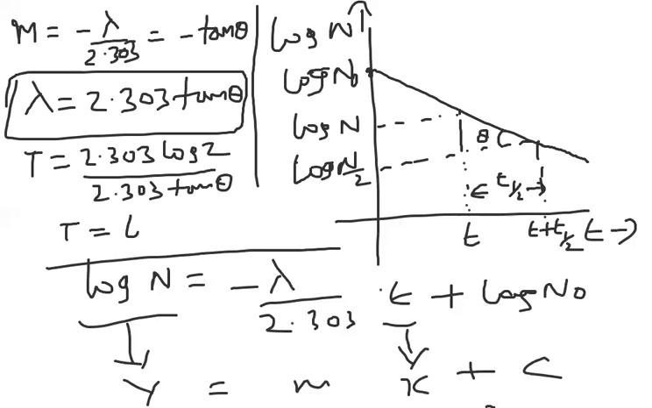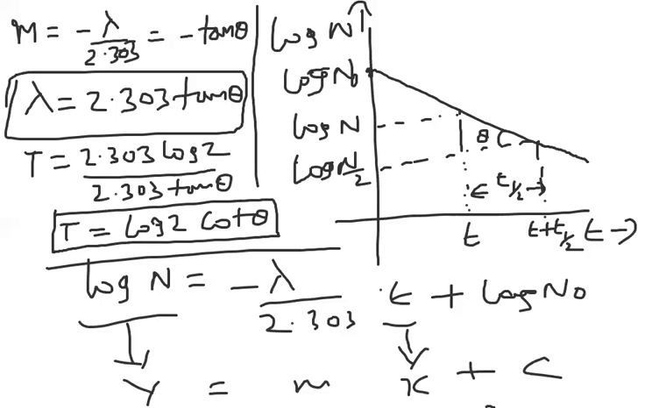So now I can write it as, observe carefully, T is equal to log 2, and 1 by tan theta is cot theta. So my formula for half-life is log 2 cot theta. I hope you are clear with this, the mean life, and the connected theoretical graphs and everything.